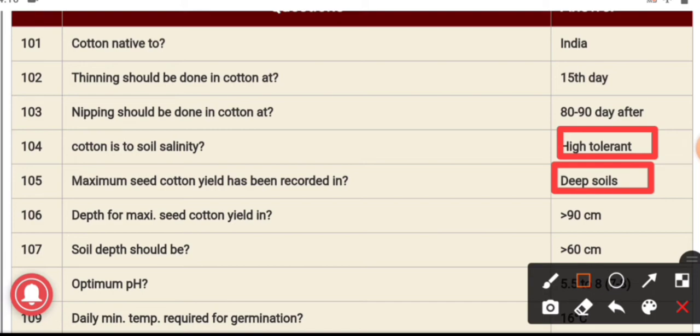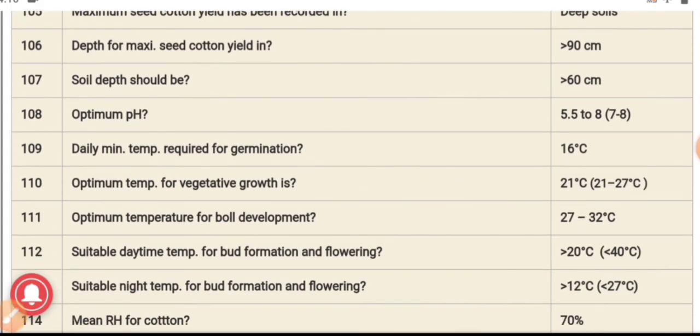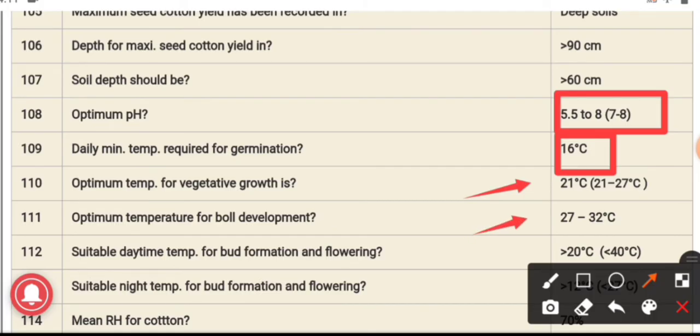106th question. The depth for maximum seed cotton yield is greater than 90 centimeter. Soil depth should be greater than 60 centimeter, and the optimum pH for the cultivation of cotton is 5.5 to 8. The daily minimum temperature required for the germination of cotton seeds is 16 degrees Celsius, for vegetative growth it is 21 degrees Celsius, and for ball development it is 27 to 32 degrees Celsius.